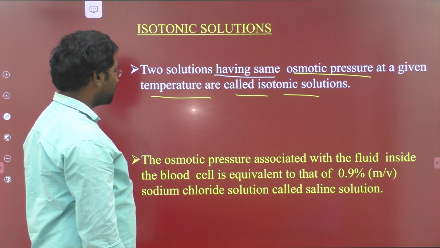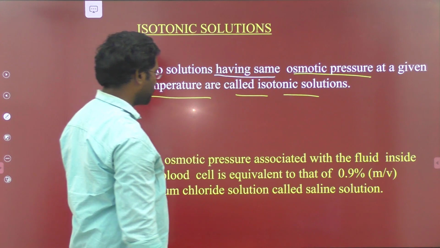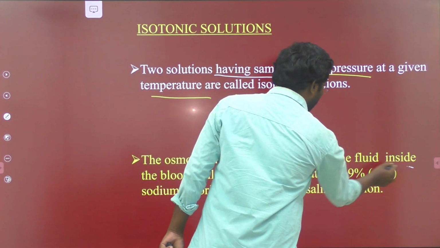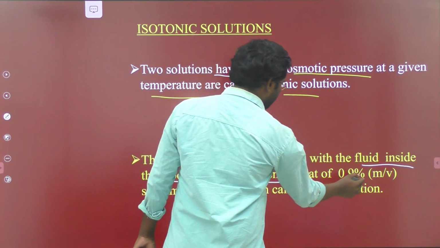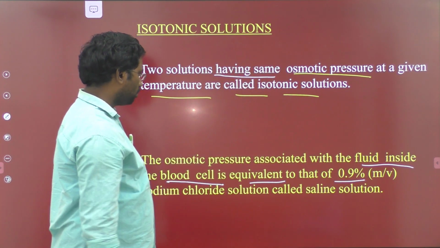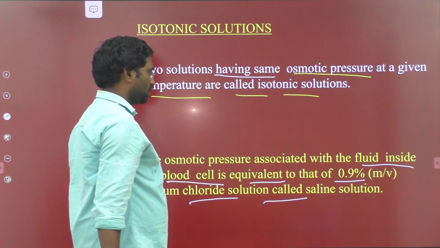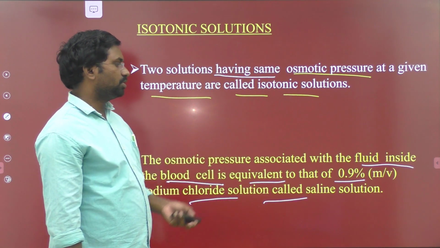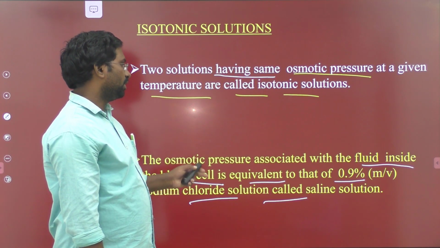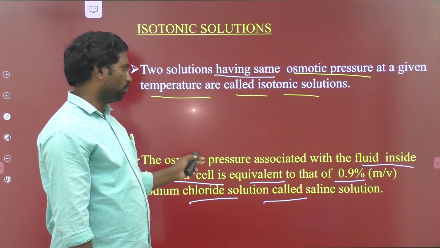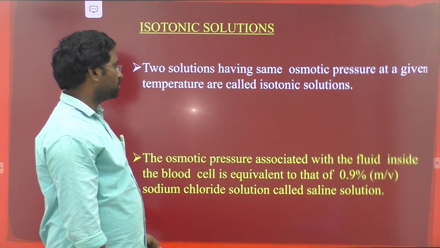The best example for this one is the osmotic pressure associated with the fluid inside the blood cells, which is equivalent to that of 0.9% mass by volume sodium chloride solution, called saline solution. So saline solution means 0.9% mass by volume sodium chloride solution. The osmotic pressure associated with the fluids inside the blood is isotonic with the saline solution.